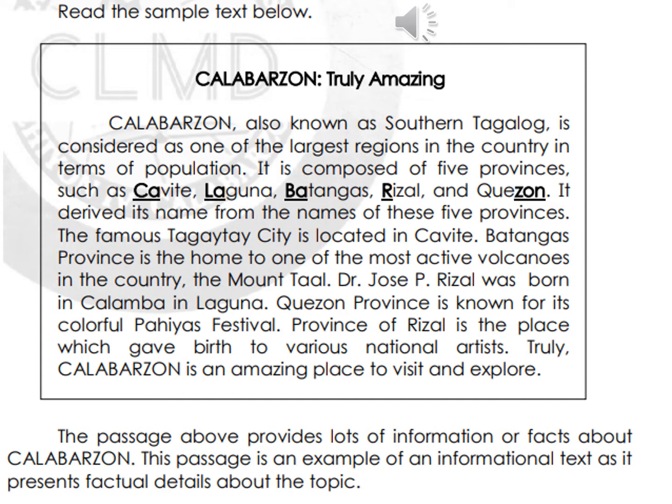The passage provides lots of information or facts about Calabarzon. This passage is an example of informational text, as it presents factual details about the topic. So don't forget that this one is an informational text because it gives us a lot of information and details by reading the text.